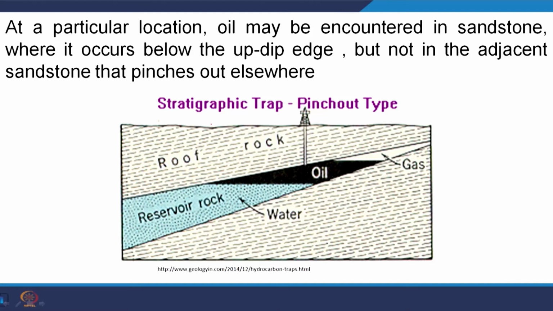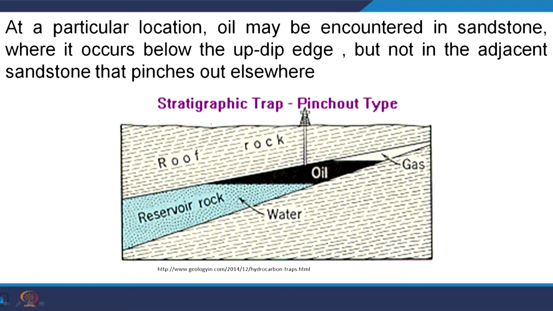Earlier the sand sheet was deposited here strike wise, and now it will change like this. So a single sandstone body may form in different depositional processes, and the trend of the sandstone body depends upon the geomorphic processes and the geomorphic agents involved in its formation. At a particular location, oil may be encountered in sandstone where it occurs below the updip edge, but not in the adjacent sandstone that pinches out elsewhere.